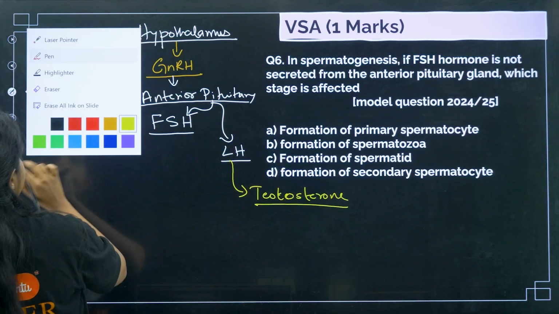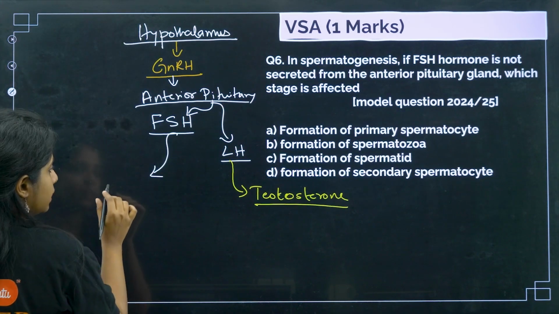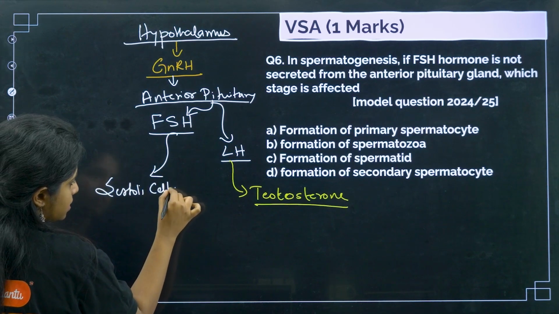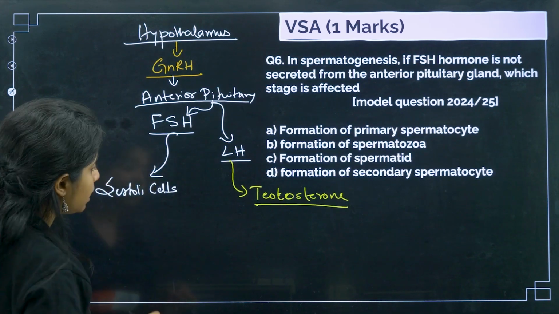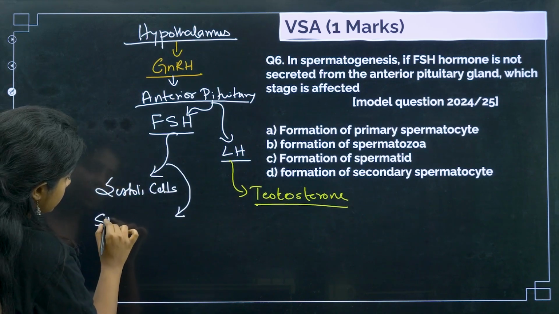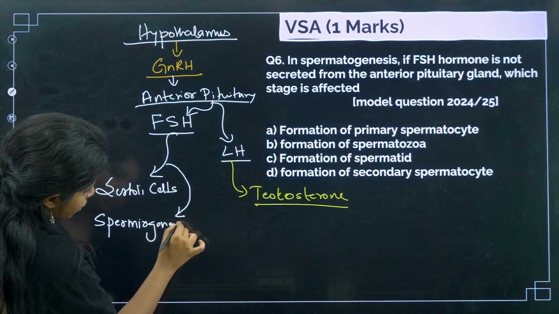Over here also, FSH is responsible for basically taking care of the Sertoli cells, and it plays a major role in the process of spermatogenesis.